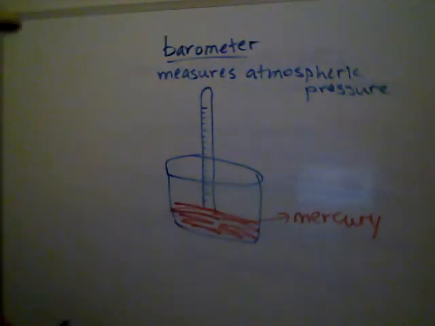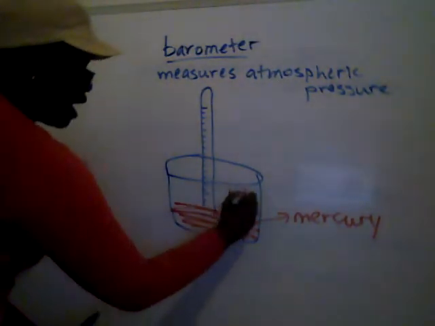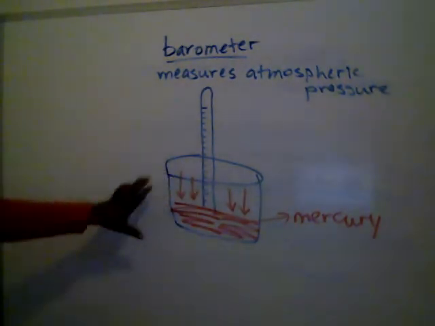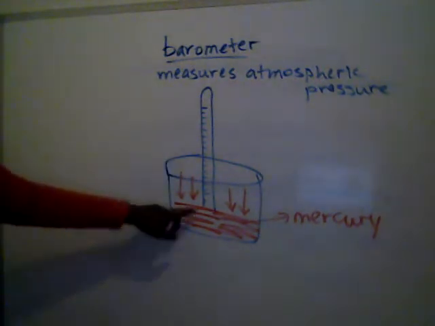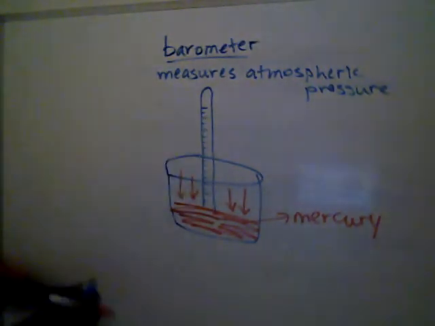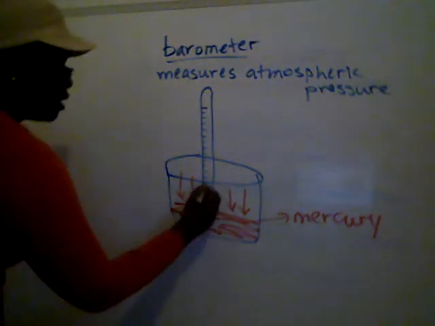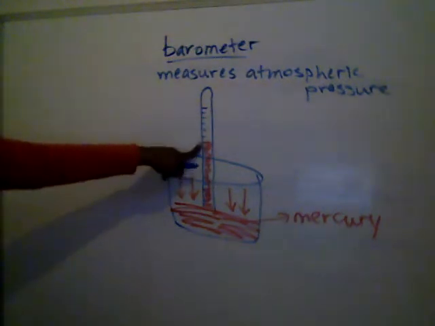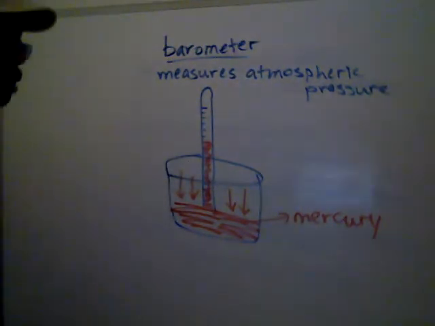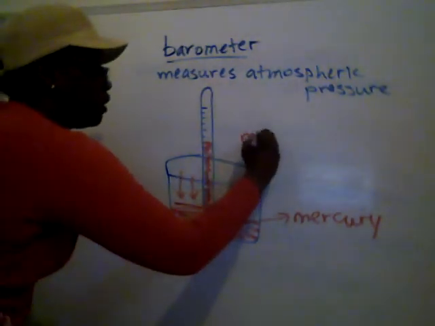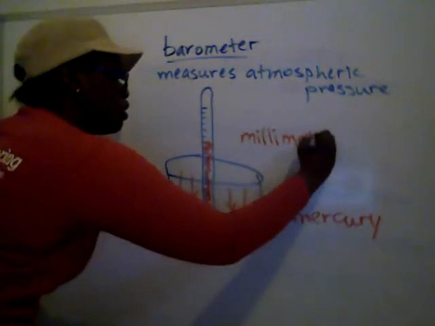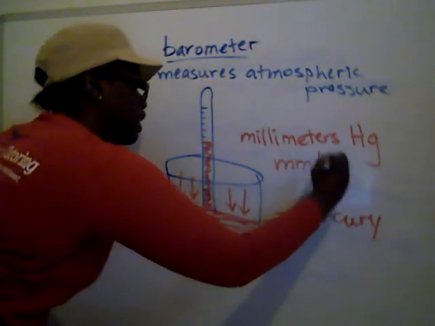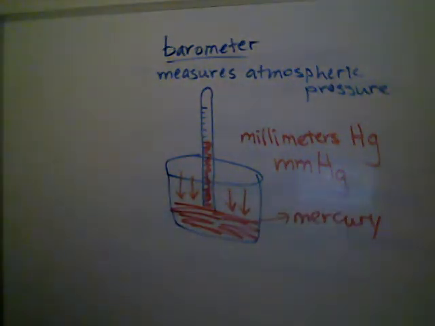So the way that a barometer would work is depending on the pressure in the atmosphere, it will be pushing down on the mercury. So I'm going to draw some arrows similar to what they have in the book on page 386. Depending on the atmospheric pressure, it'll push down on the mercury and cause the mercury to go up the tube. And so you'll end up with mercury up the tube. And we could always measure and read how high that mercury goes. So the unit that they use for a barometer is millimeters of mercury, or Hg. They may abbreviate it mmHg.